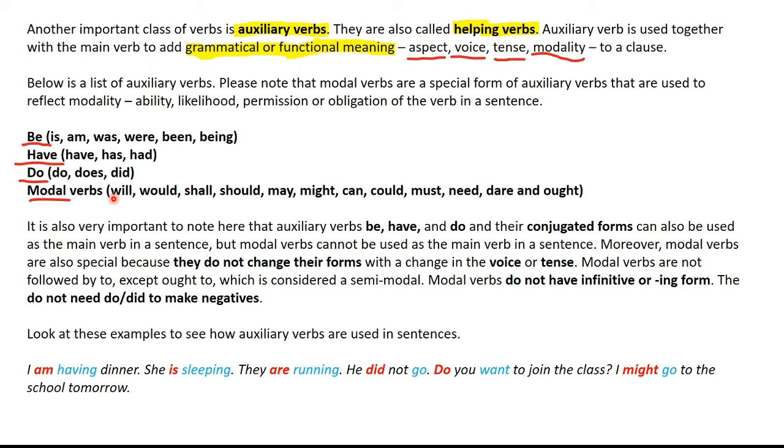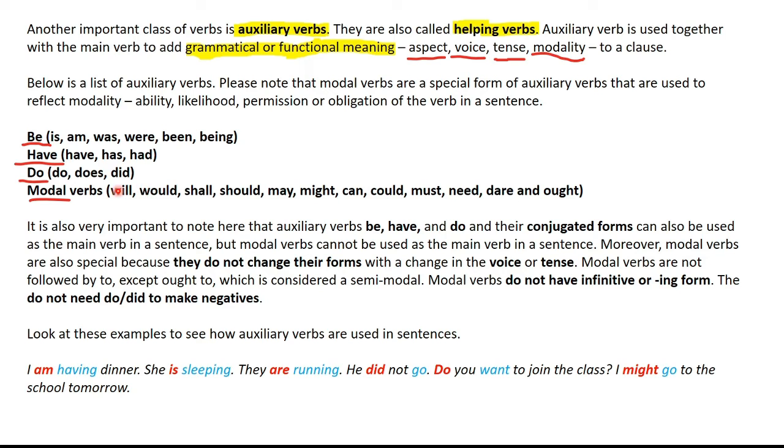It will not change its form with a change in voice. Similarly, will not change its form due to a change in the tense. For example, do will become did in the past form, but will not become would. Sometimes would is used as a past form of will, but technically would is a separate modal verb. It has got something to do with the mood rather than the tense.